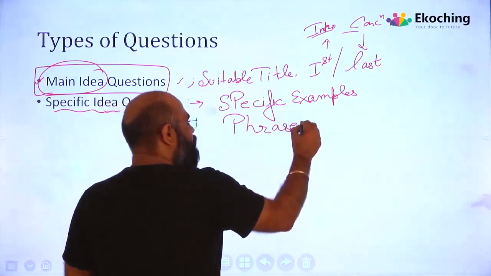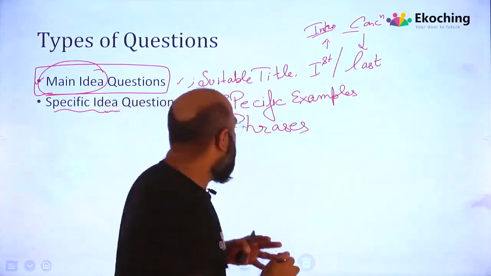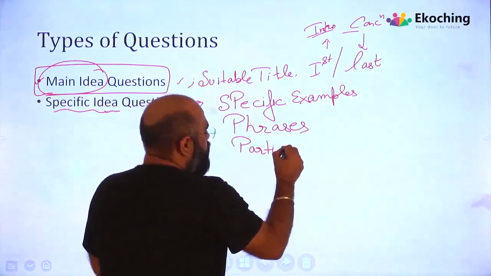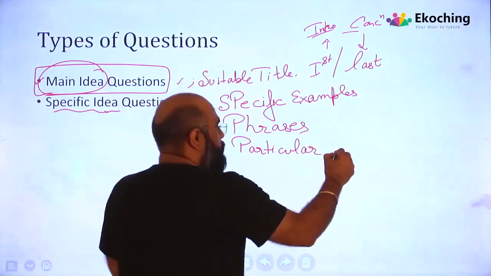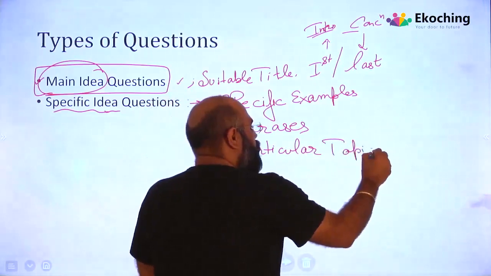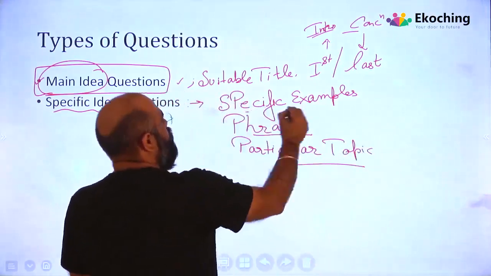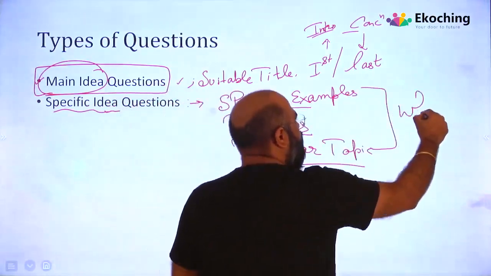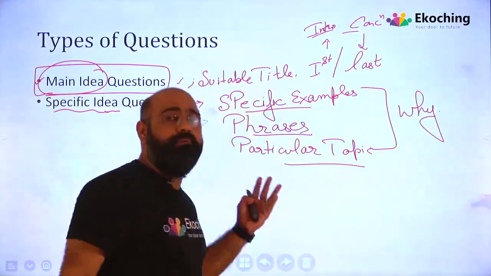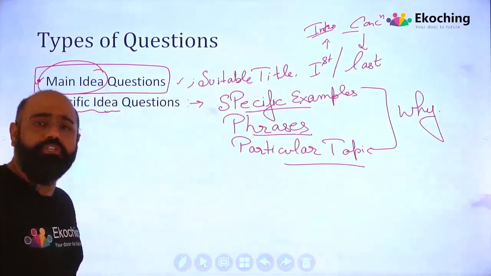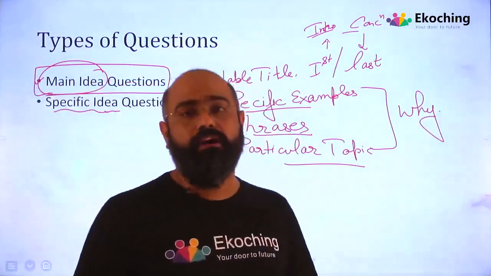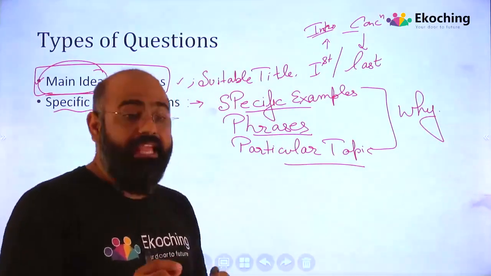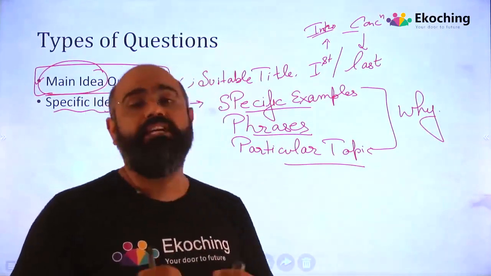They must have mentioned a particular instance there, a particular topic there. So when I'm talking about a particular topic there, or a phrase, or a specific example there, why they have given that, what's the reason behind that, that's where, my dear students, specific idea will come into picture. Again, going back to the passages, yes, it can help, but it will waste a lot of time.